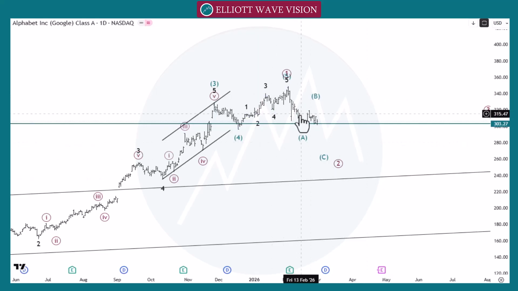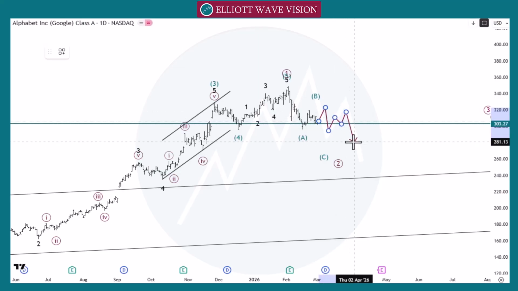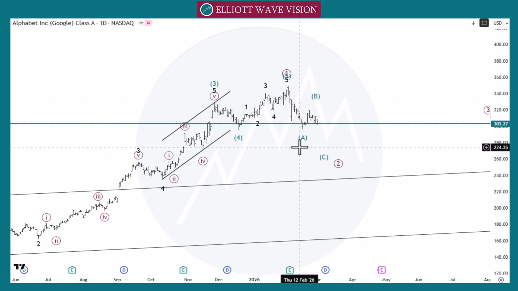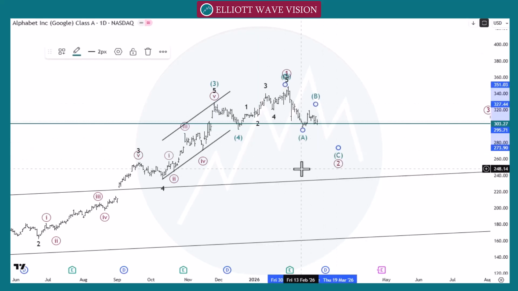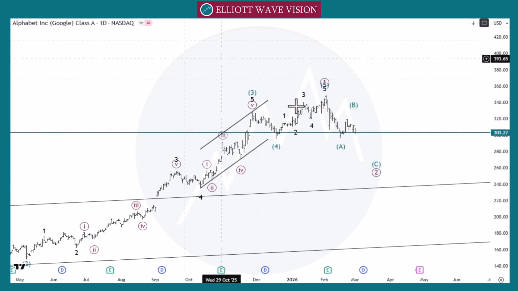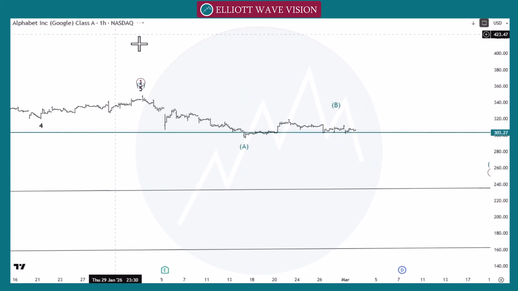So now we are looking for the correction towards the 250 with respect to group 2. At this point, we count this move as a wave A. Now we need to wait for this wave B to complete, the first low below level, A, B and C to go towards the 280. If 280 gives us the pattern, then we will go towards the 265. If 265 gives us the pattern, then we will go towards the 250 step by step. So as of now, we are looking for this correction as a wave A, B and C, as a brown wave 2. So let's check the possibility in 1 hour time frame.